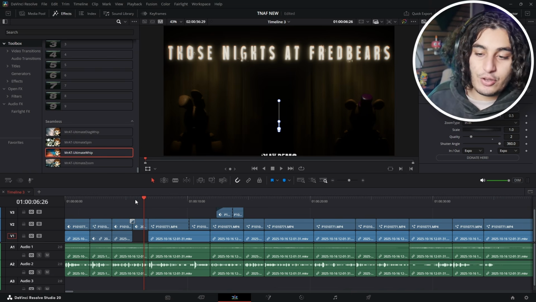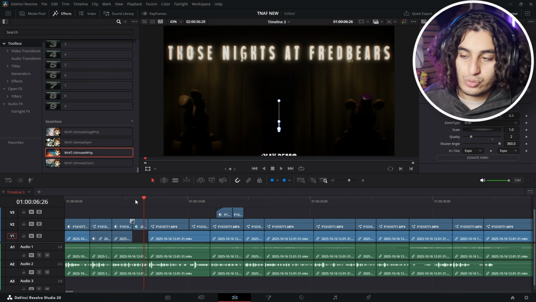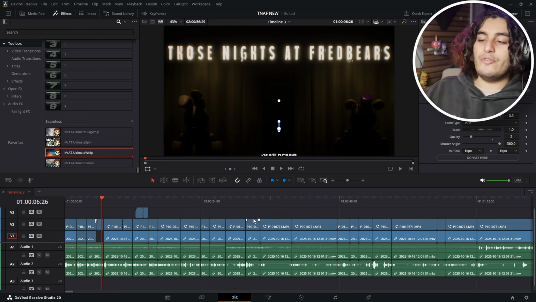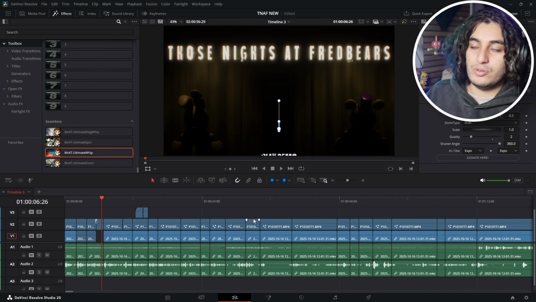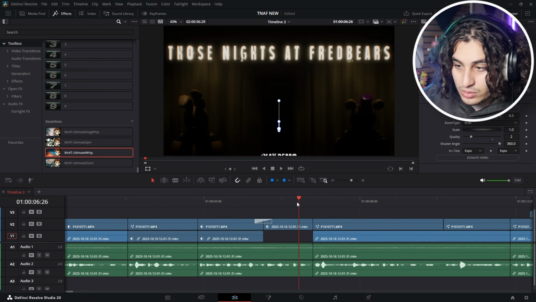Now, when you're editing a video, you want to edit from left to right, so it tells a story and it goes in order. However, you might not want to do that. You might want to work on the outro first or something. So if you're working on different parts, you don't want to get too confused. To avoid getting confused, all you have to do is push this blue thing over here. This is what we call a bookmark point.